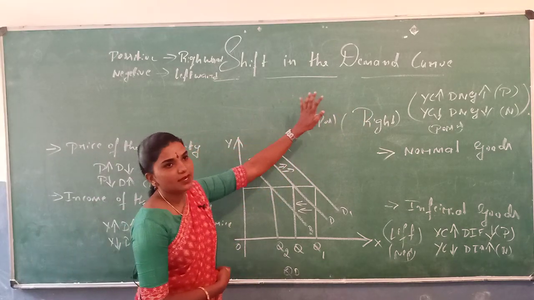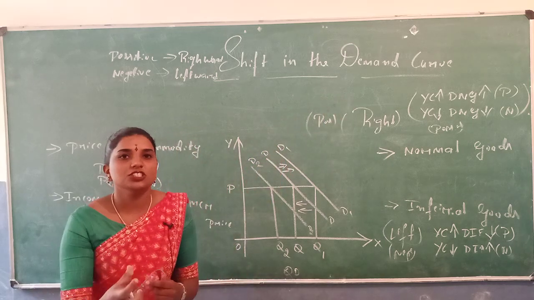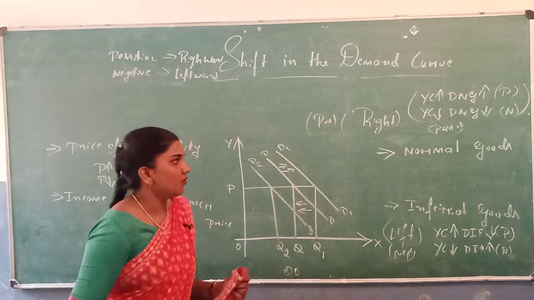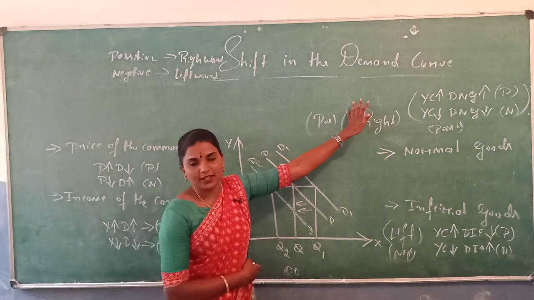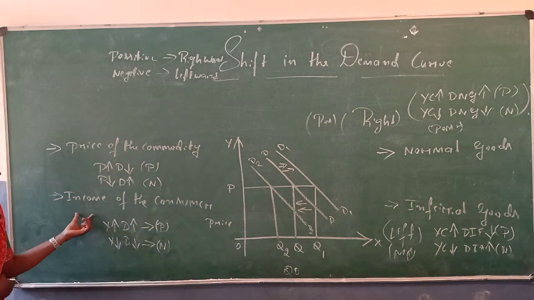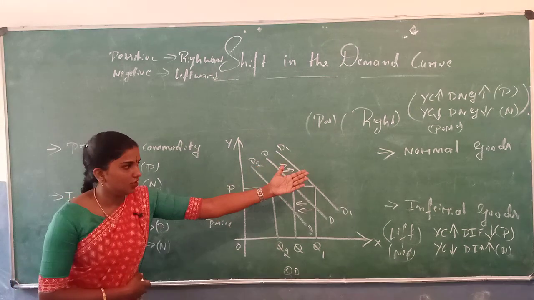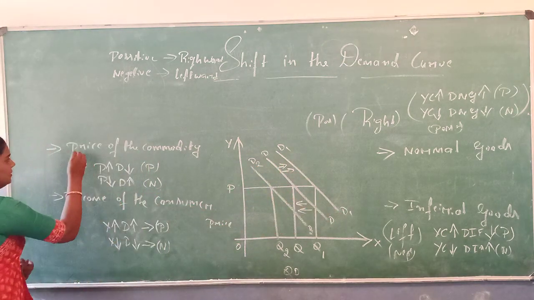The shift in the demand curve refers to the increases and decreases in the demand caused by a change in the determinants of the demand. So it is called a shift in the demand curve. We have taken examples: price of the commodity, income of the consumer, normal goods, and last one, inferior goods.